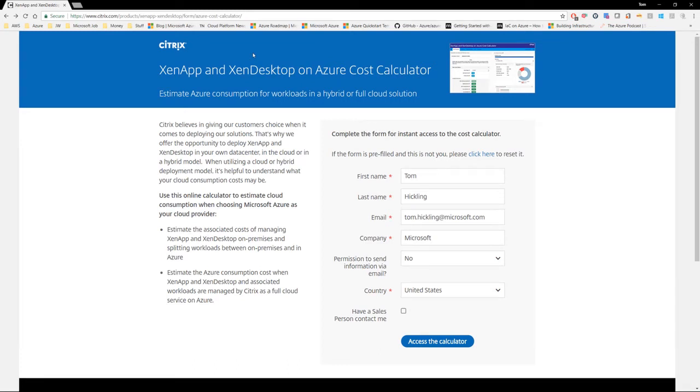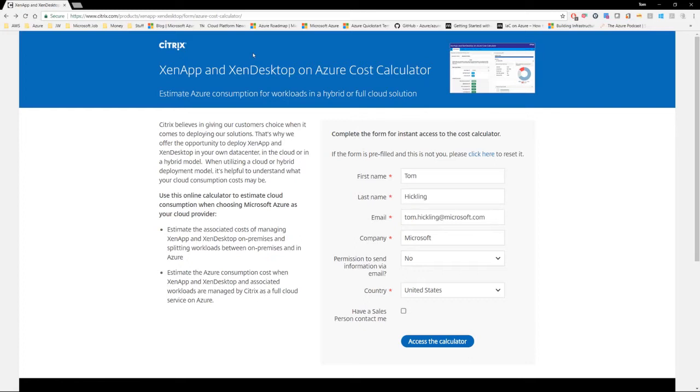Hello, this video is going to show us how to use the Citrix on Azure pricing calculator, as it can look a little bit complex the first time you see it. We're going to look at the configurable items that you need to modify based upon your own project in order to create a costing estimate, and we will go through a simple example of doing that.